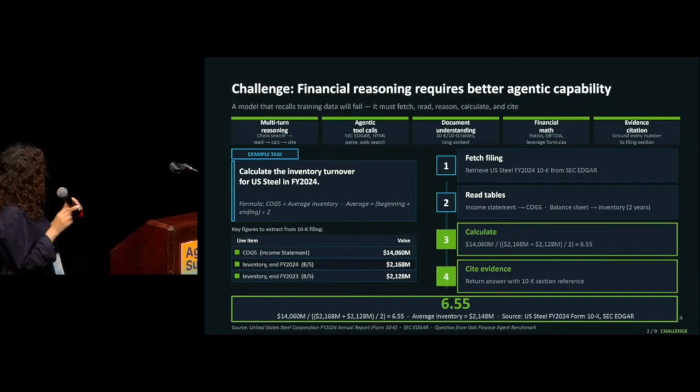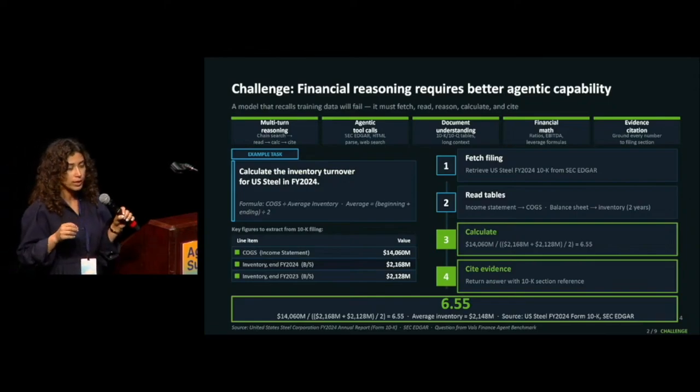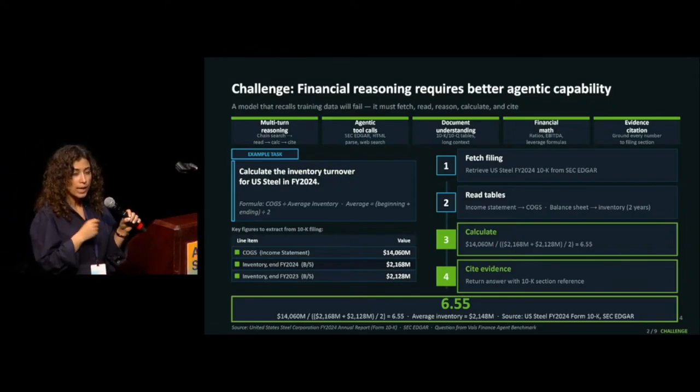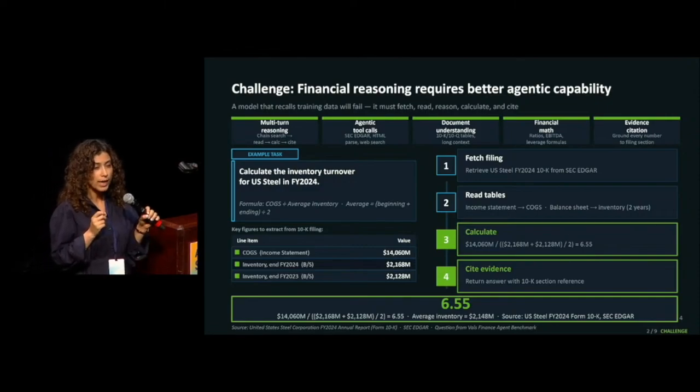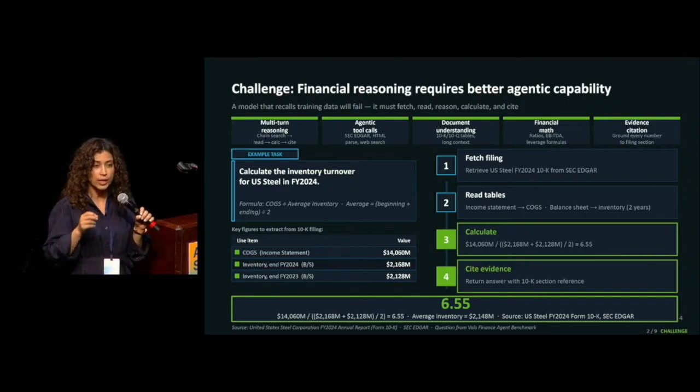To clarify, let's go through an example. Let's say the question is: calculate the inventory turnover for US Steel in 2024. To answer this question, the model should know the turnover formula and how to calculate it. Not only that, it needs to know what kind of filing, what kind of form it needs, and from which tool to call it, from web or from SEC.